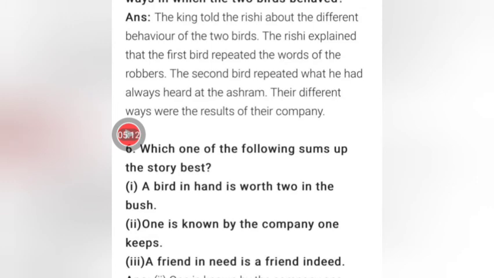Coming to the 6th question. The 6th question is a multiple choice question basically. So you have to just choose the correct option out of the 3 given options. I have also told you while explaining the chapter. The question is, which one of the following sums up this story best?